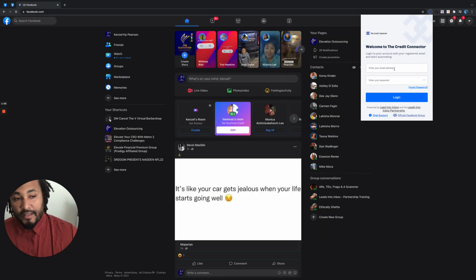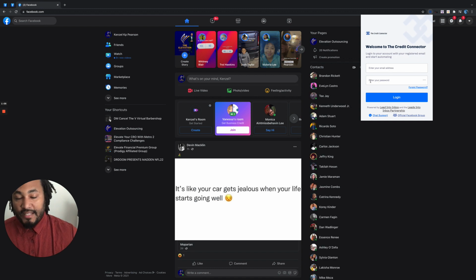The email that you register with, by default, your password will be 123456. You click login, and that is how you install the Credit Connector.